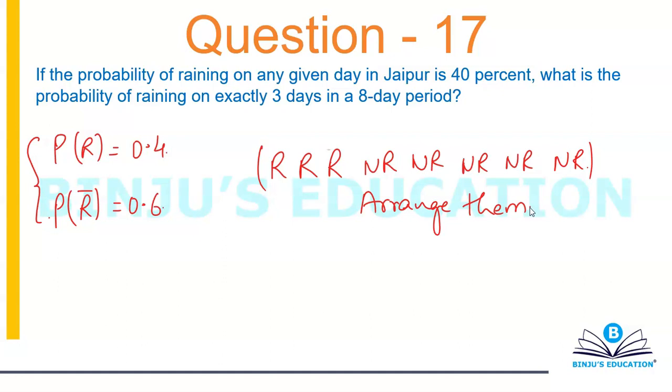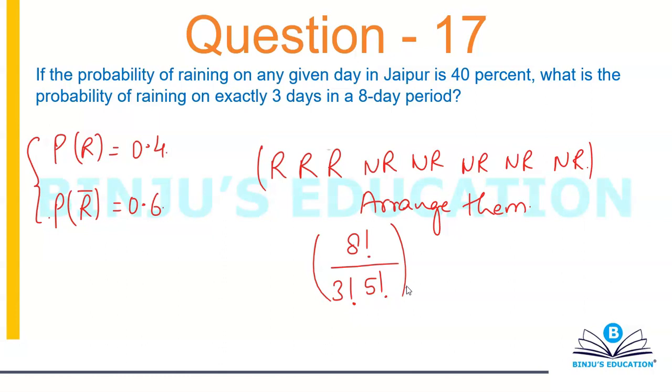What I want is 3 rain days and 5 no-rain days. So I'm basically arranging 8 things on a straight line, of which 3 are same and 5 are same, that is 8 factorial by 3 factorial into 5 factorial. That will be the total number of arrangements.